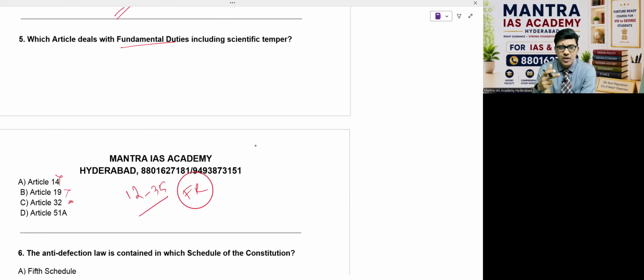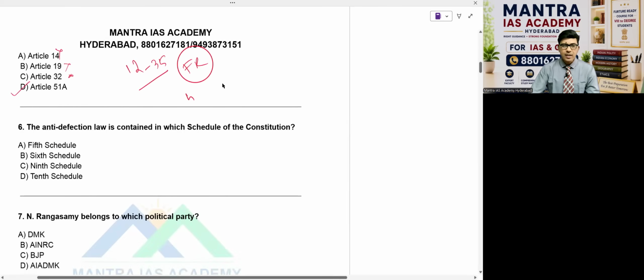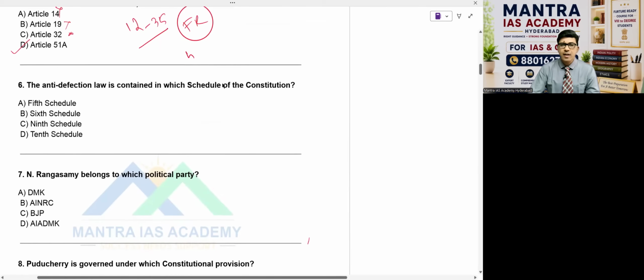So the major point in this case is, these are fundamental rights. So the option for this question, when duties come, is 51A, and if you want to be specific for this, it is H, beta. In the beginning 10 duties were there, and the 11th was added. So the 8th one is this one actually, regarding scientific temper. Then 6th question, beta. The anti-defection law is contained in which schedule of the Constitution? Right.